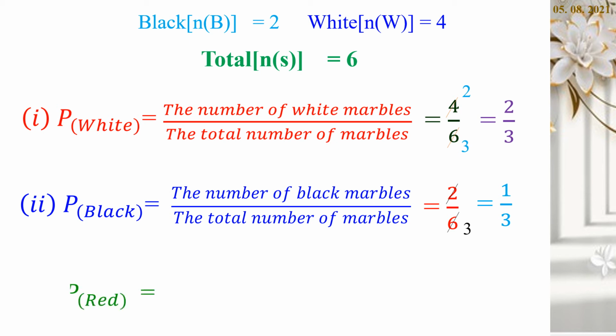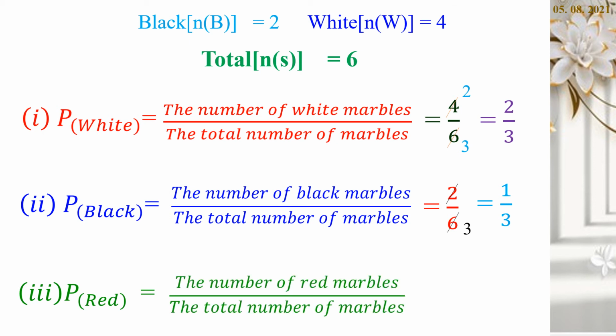And the third question is the probability of getting red marbles. Is there red marbles given in the question? No. Okay. So the number of red marbles divided by the total number of marbles. Here they have not given red marbles. So we have to indicate 0 in the place of number of red marbles. So 0 divided by 6 is equal to 0. It is an impossible event. There is no red marbles. So 0.